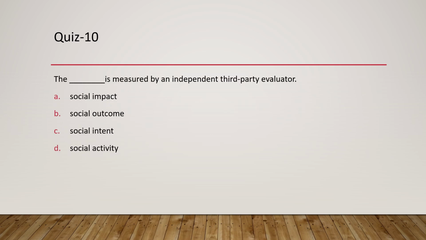We now move on to the quiz question which is the last one, and this is a fill in the blank. The blank is measured by an independent third party evaluator. It's obviously social outcome, so it will be B as the answer. I hope all the 10 questions would help you.